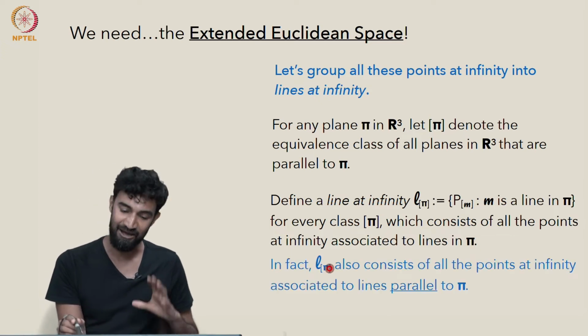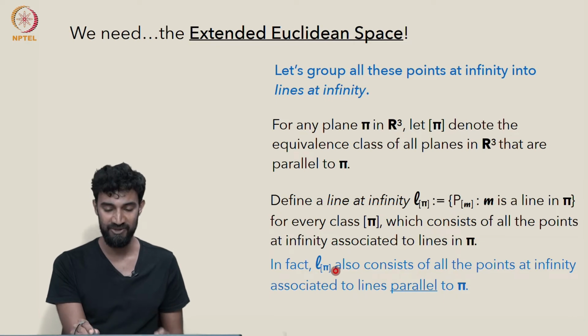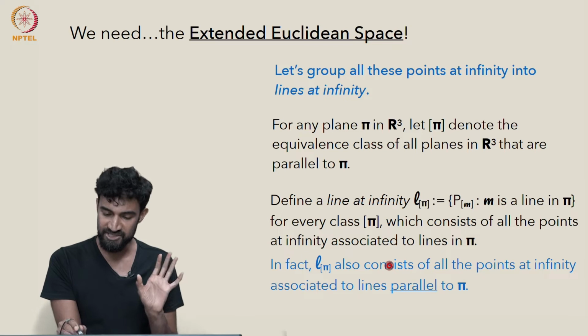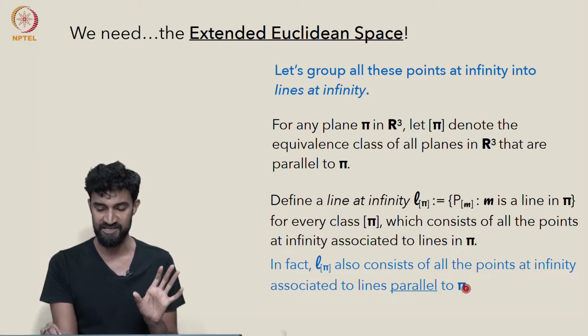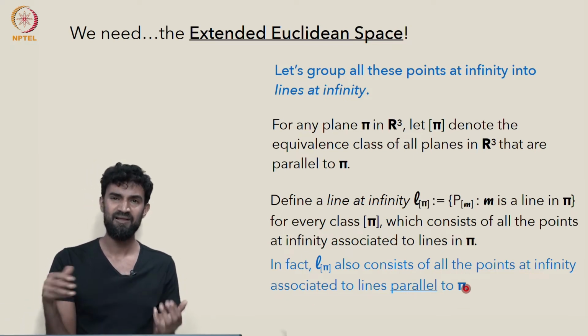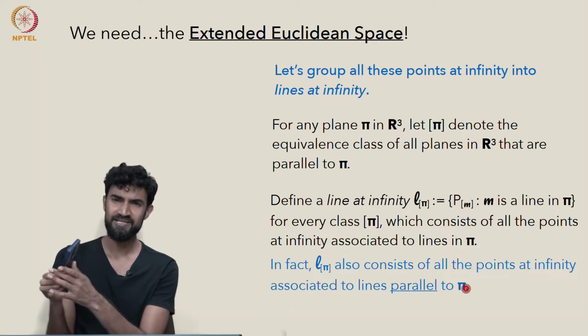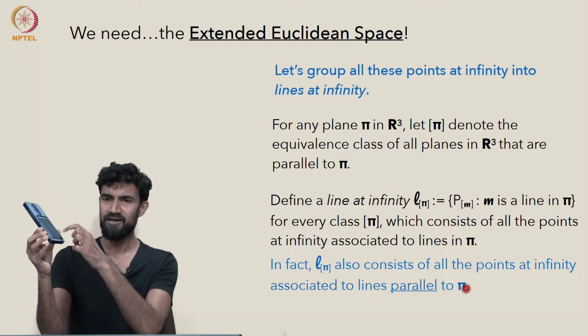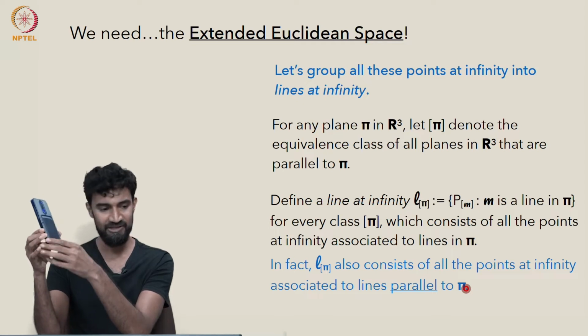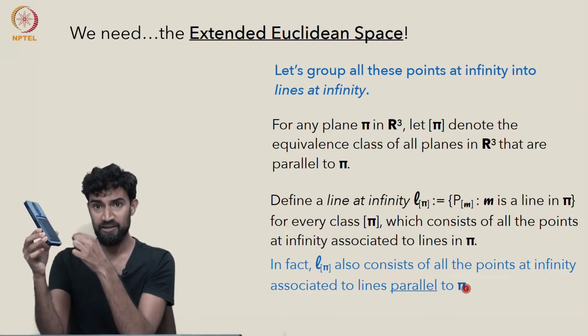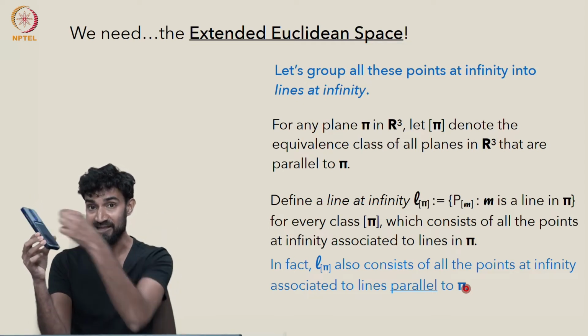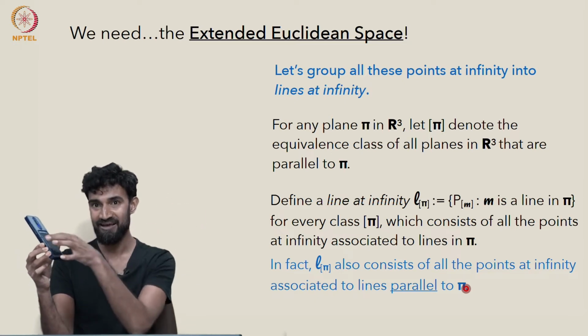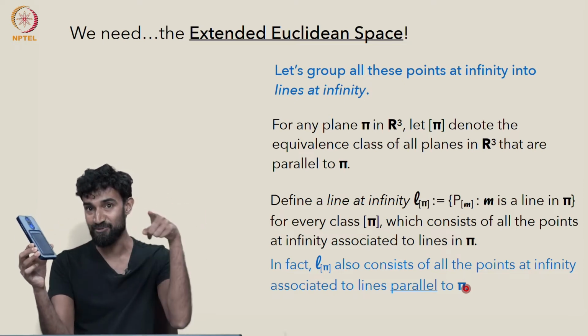In fact, equivalently, we can also notice that L bracket pi also just consists of all the points at infinity associated to lines parallel to pi. That's saying the same thing, because here's pi. If we have a given line on pi, and we have another line that's parallel to that line, but off of pi, I take that line and I translate it off to somewhere else.